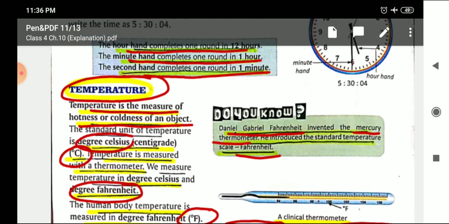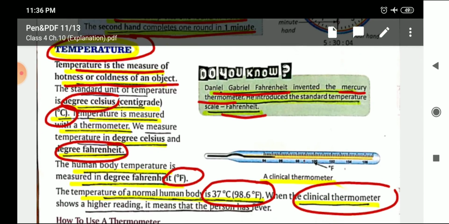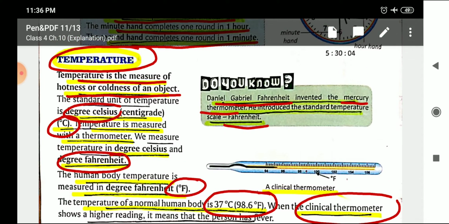And then the fifth topic, that is temperature. What is temperature? The measure of hotness or coldness of an object. What are the units to measure temperature? Degree Celsius or degree Fahrenheit. Just see the symbols, how to denote degree Celsius and degree Fahrenheit.